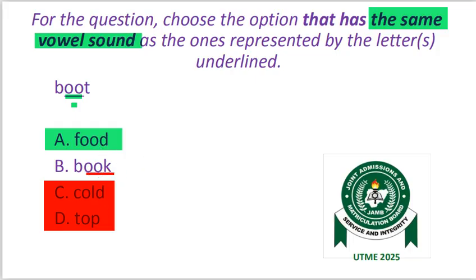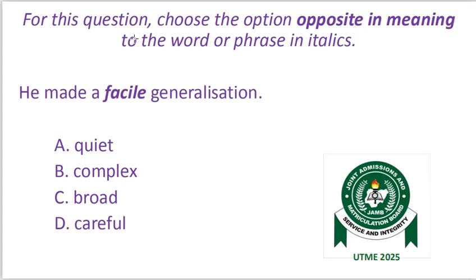The instruction in the following question says, for this question, choose the option opposite in meaning to the word or phrase in italics. This is based on antonyms. He made a facile generalization. Facile is in italics. A, quiet. B, complex. C, broad. D, careful.